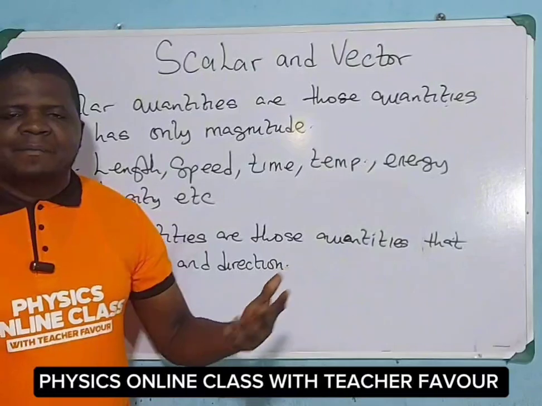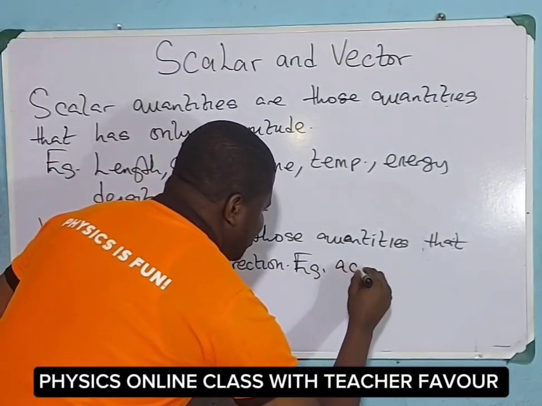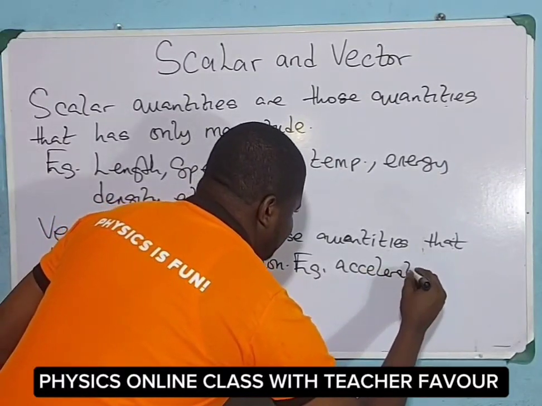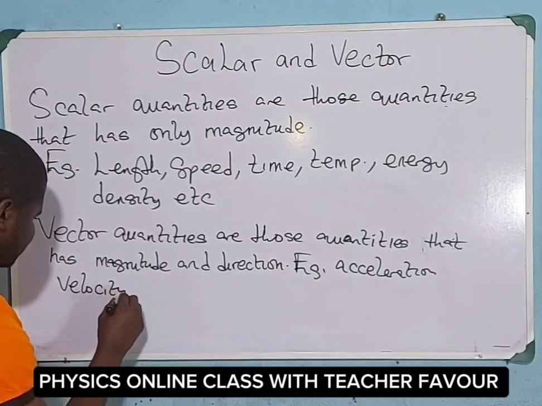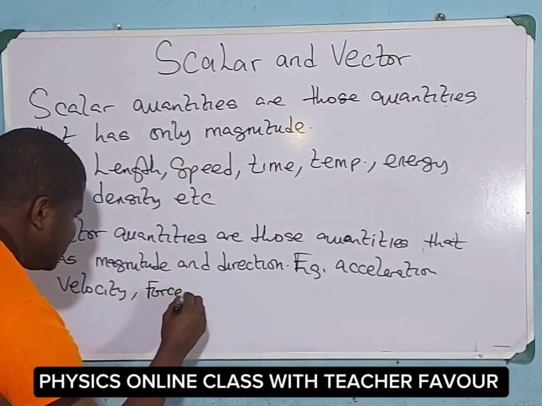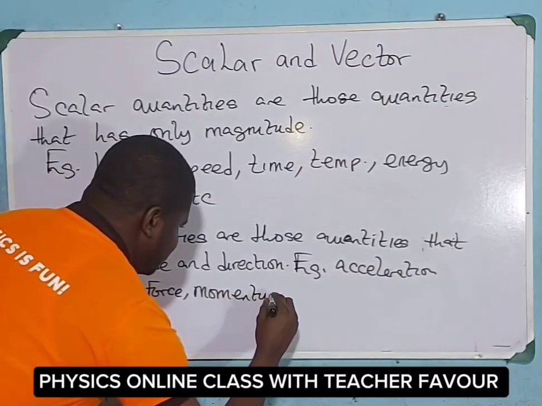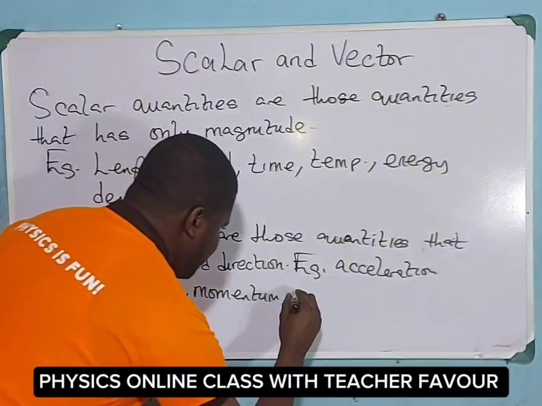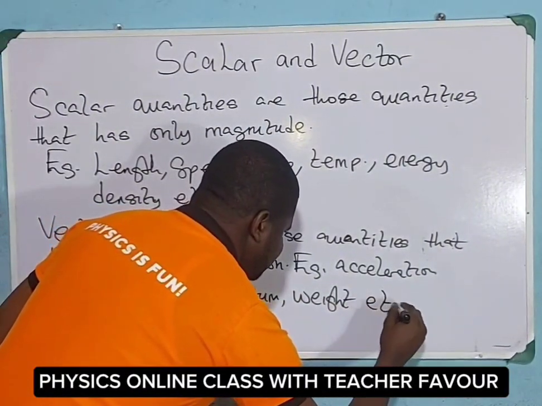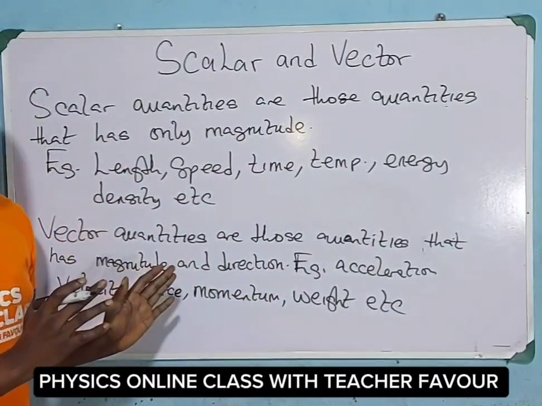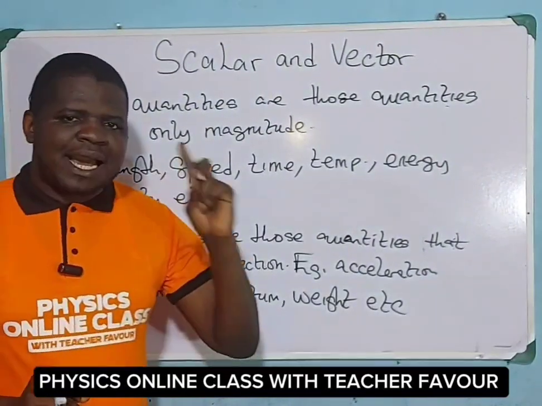We have various examples of vector quantities, for example, acceleration is a vector quantity. Velocity is a vector quantity. Force is a vector quantity. Momentum is a vector quantity. Weight is a vector quantity, etc. So these are the various examples of vector quantities. In a vector quantity, we consider magnitude and direction.